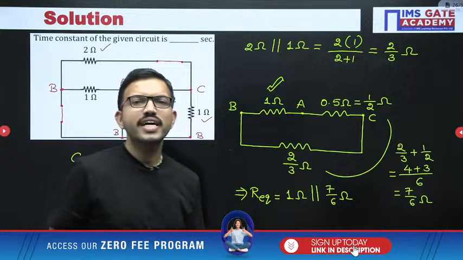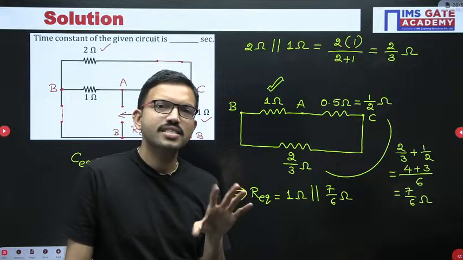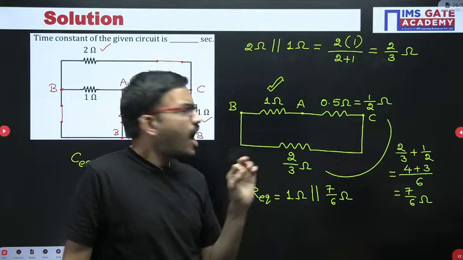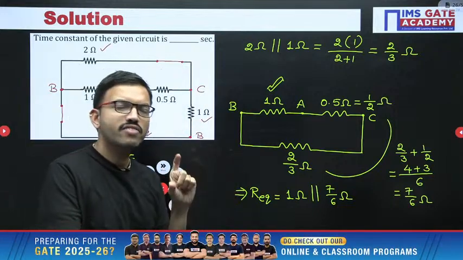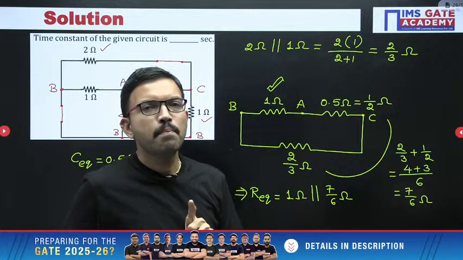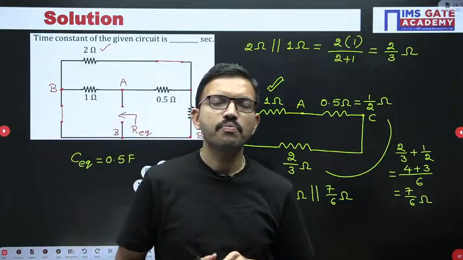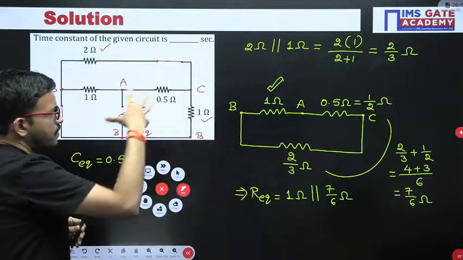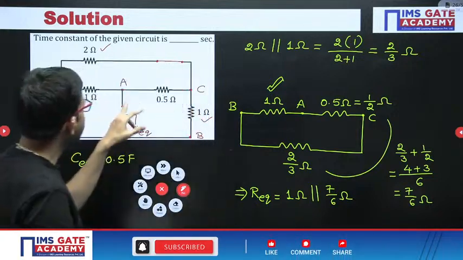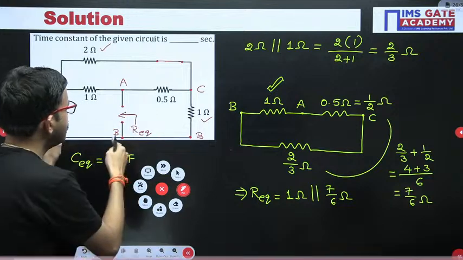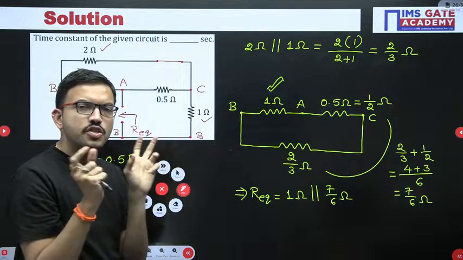In this way, regarding the network theory subject, if you are able to identify which elements are connected in series and which elements are connected in parallel, after that you can easily solve. But generally, even though you are good at identifying whether the elements are in series or parallel, still the majority of students make a silly mistake here, because you might be assuming based on your own way. Whether your assumption is correct or not, how to figure out? If you put labeling like this on the nodes, whichever node point is the same, everywhere you can keep the same terminology instead of representing different ones, so that you will come to know.